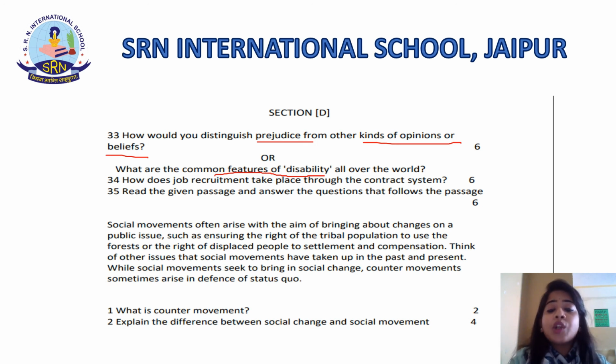The problems are not taken seriously, they are taken for granted. The third feature is that a disabled person is seen as a victim. They are not victims but they are perceived as victims, students. The fourth feature is that disability is supposed to be linked with the disabled individual's self-perception, students.